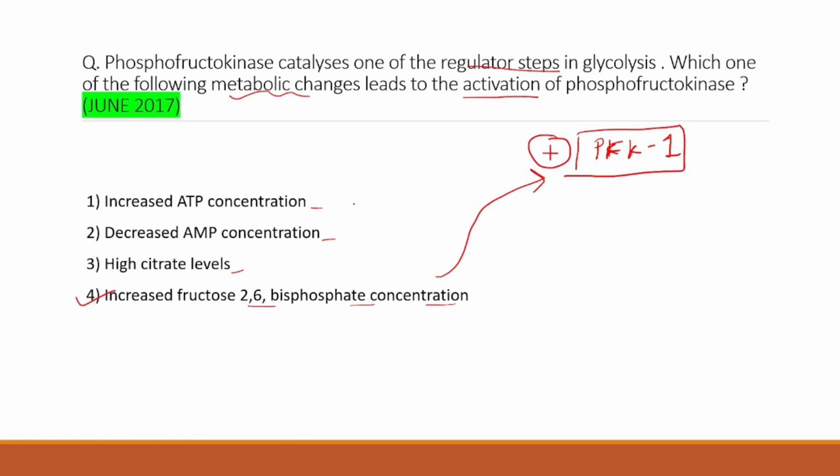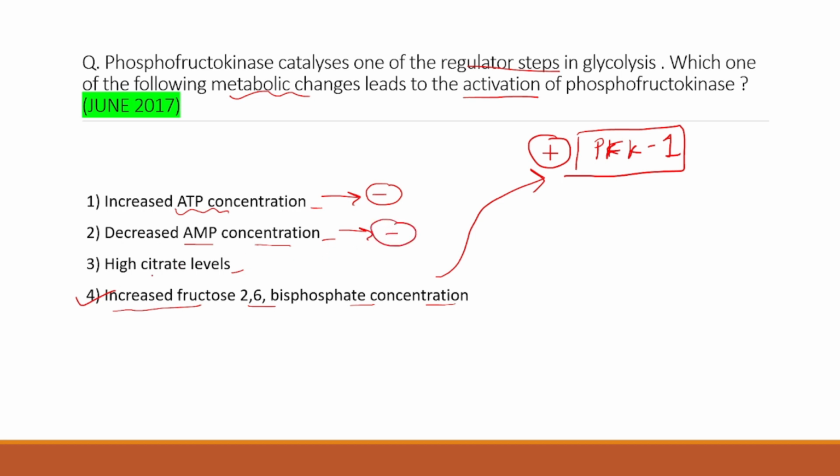If ATP concentration is increased, then it would have a negative effect on PFK1. But if there is an increased fructose 2,6-bisphosphate concentration, then it would have a positive effect. Again, if the concentration of AMP is decreased, then also it will have a negative effect.